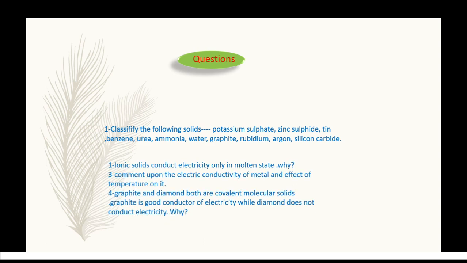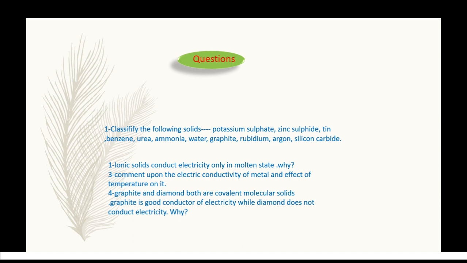The first question is, classify the following solids. Number first, potassium sulfate. Potassium sulfate contains potassium and sulfate. Potassium is positively charged while sulfate is negatively charged. Since ions are present in potassium sulfate, it is an ionic solid.